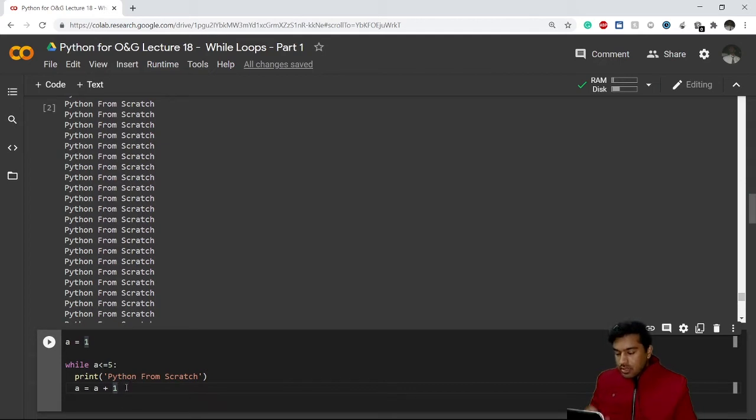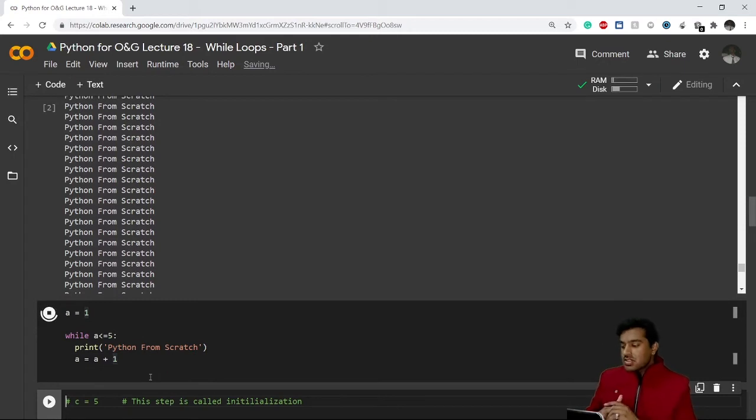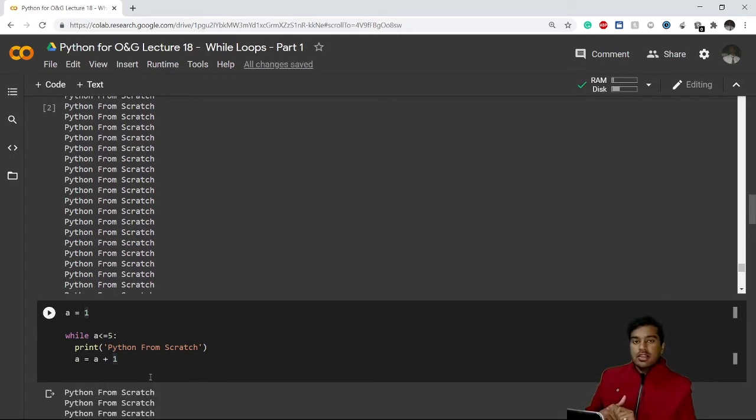Now afterwards, 2 plus 1, A becomes 3. Now 3 is again less than or equal to 5. It is true, so again Python from scratch. Now 3 becomes 4, and this condition is also true, so again it will print Python from scratch. Then 4 plus 1 is 5, and 5 is less than or equal to 5, which is also true, so it will again print Python from scratch. So this is how we can avoid the infinite loop.